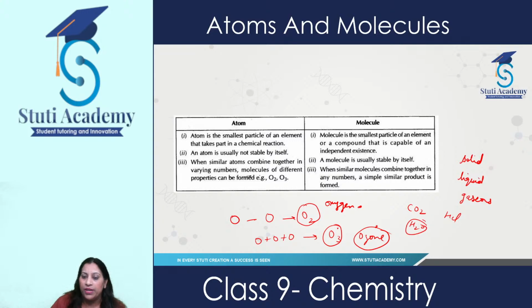So similar product is obtained, and we have taken the example of carbon dioxide gas also. Whenever carbon dioxide gas is evolved in any of the reactions, the composition remains the same. So these are the differences between atoms and molecules. I hope till here atoms and molecules are very clear to you, how they are different from each other.